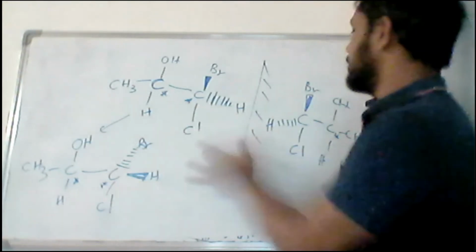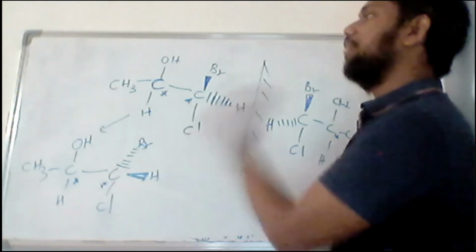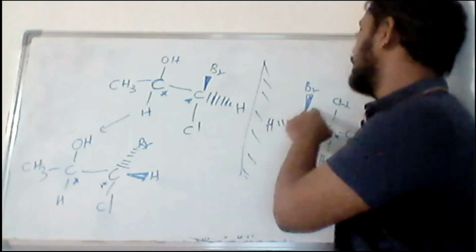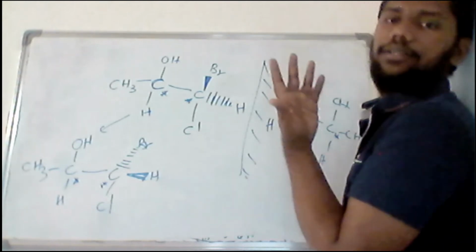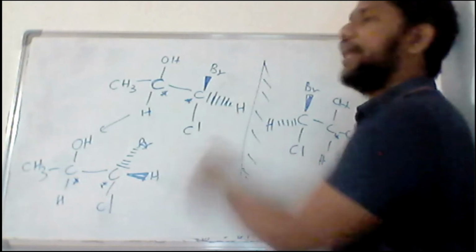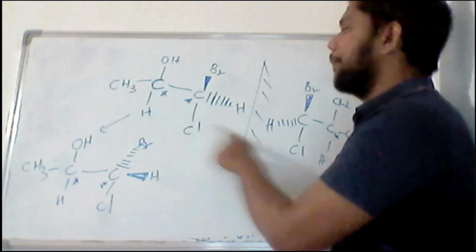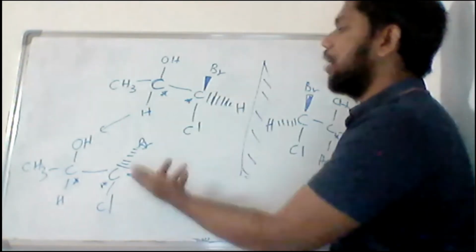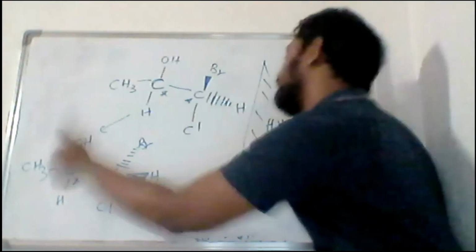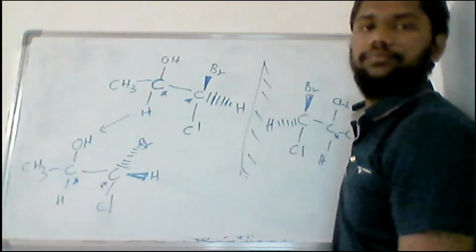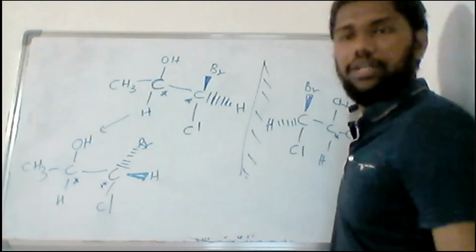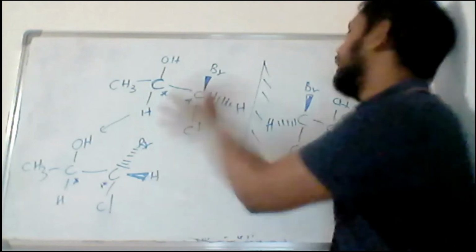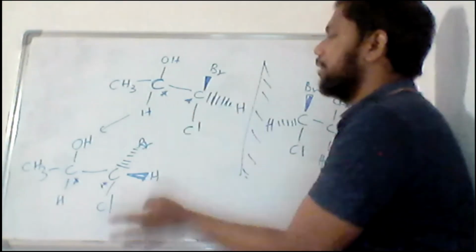Enantiomers are these two, where even in the mirror image, the Br is outside the plane. But with diastereomers, they are not mirror images of each other because one Br is out, one Br is inside, but still they are chiral. Okay. Can you understand the difference?